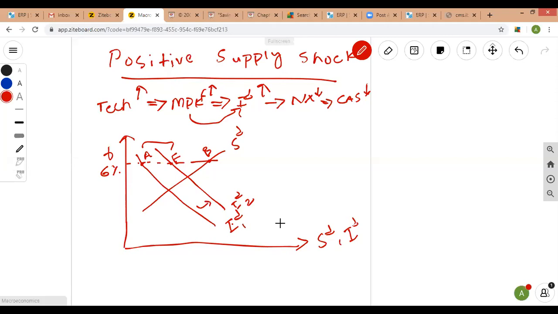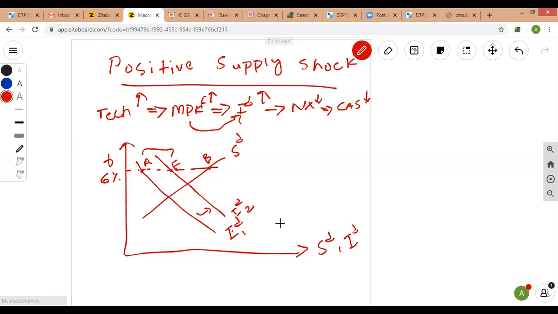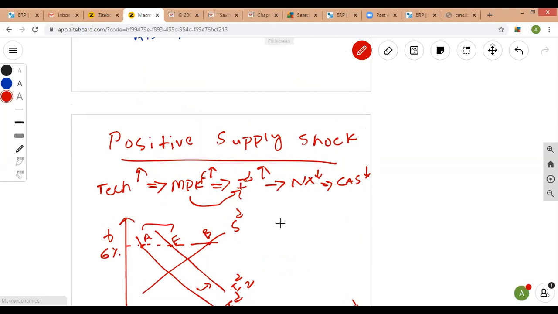So this is the impact of a positive supply shock. Earlier we represented the impact of a negative supply shock. But one thing you need to note here, I assume that the country is initially a net lender rather than a borrower. If it were a net borrower, then the scenario would be different.